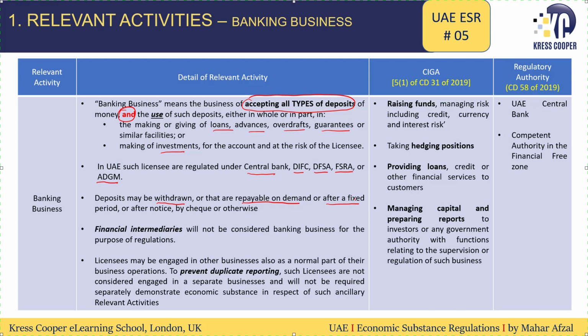Moreover, if the licensee is doing any other relevant activity along with the banking business, then to avoid duplicate reporting, the economic substance test will not be applicable on the other relevant activity, but it will be applicable on the banking business. So what are the core income generating activities for such relevant activity? Banks are raising funds in UAE, taking hedging positions in UAE, providing loans within UAE, managing capital, and preparing reports within the UAE. If all these things are happening in UAE, then we will say the CIGA test is being met.